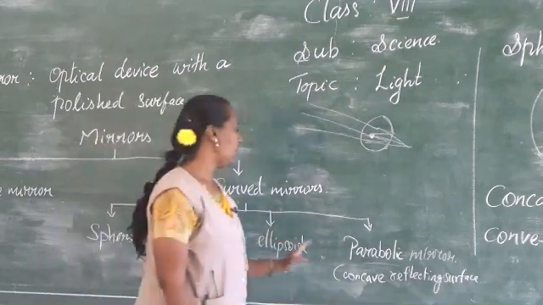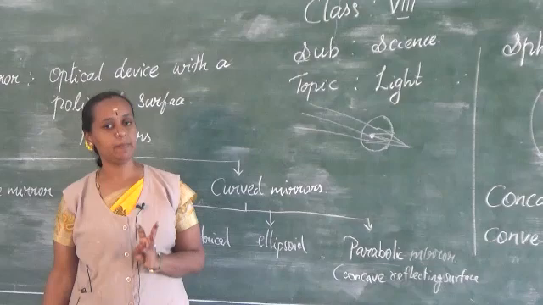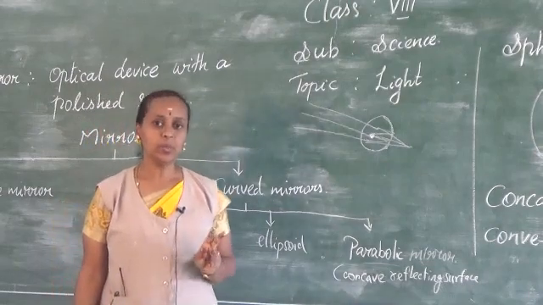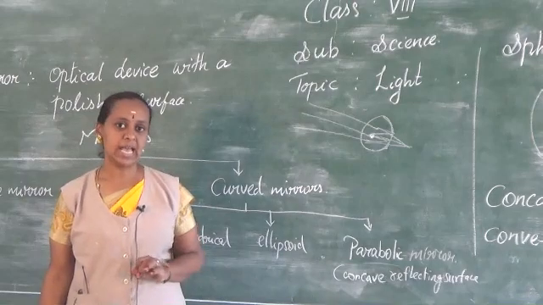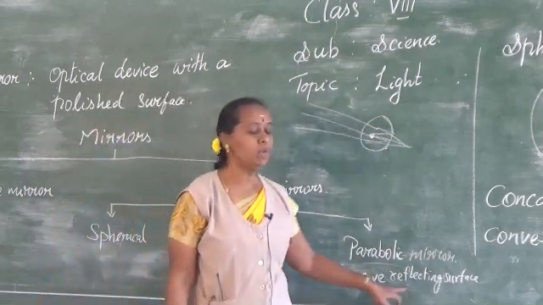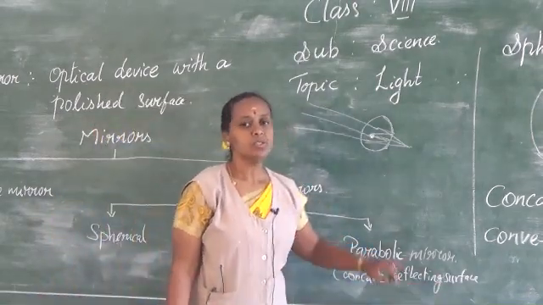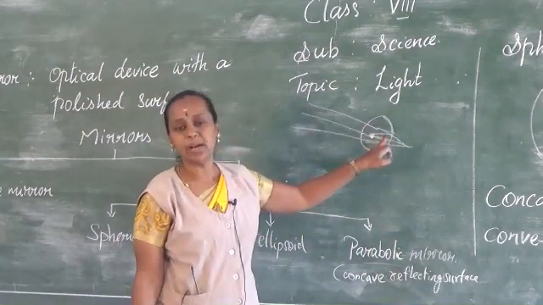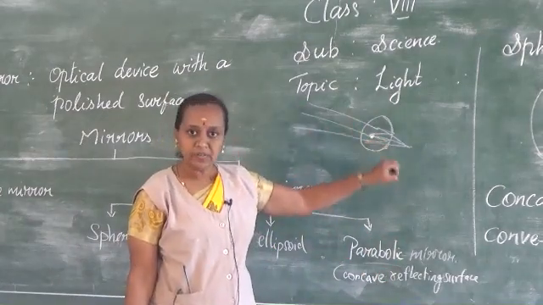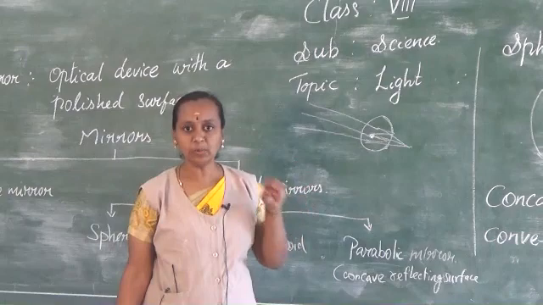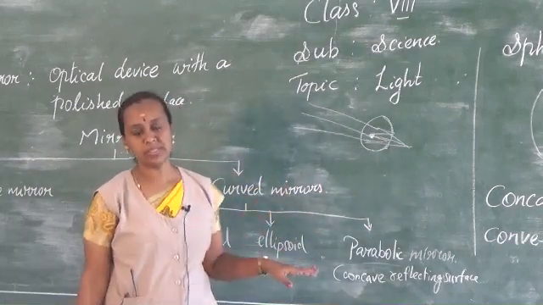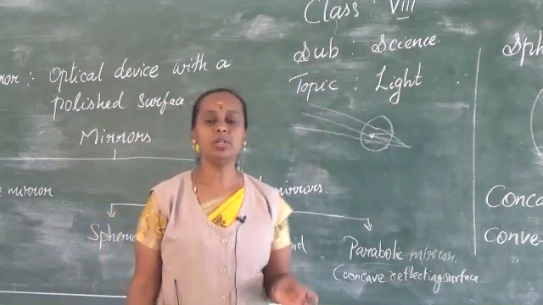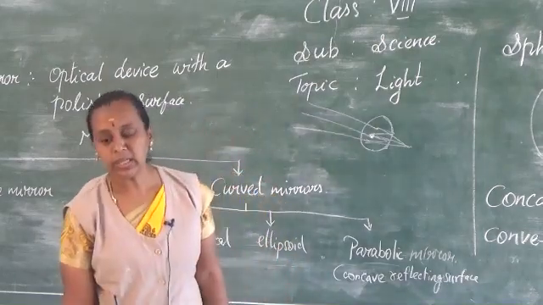So parabolic mirrors are in the shape of a parabola, and it is also one type of curved mirror. What type of surface does it have? It has a concave reflecting surface, so this surface directs a beam of light to converge, that is, to join at one particular place, a focal point. This is the way it works. Parabolic mirrors are also called parabolic reflectors.